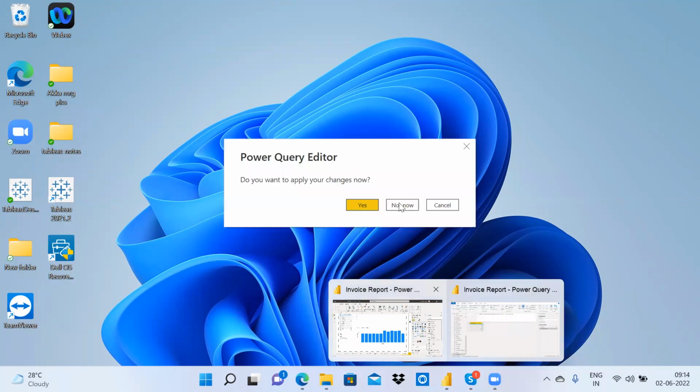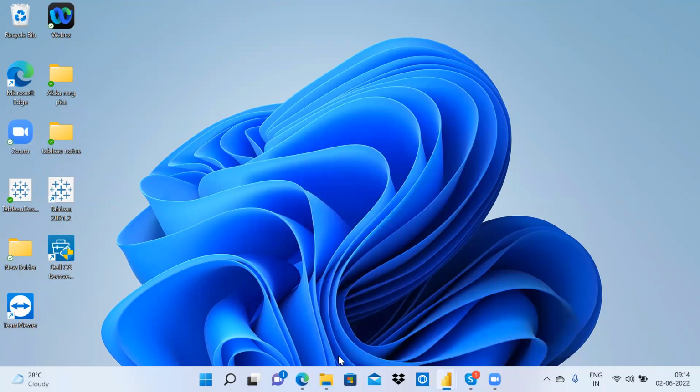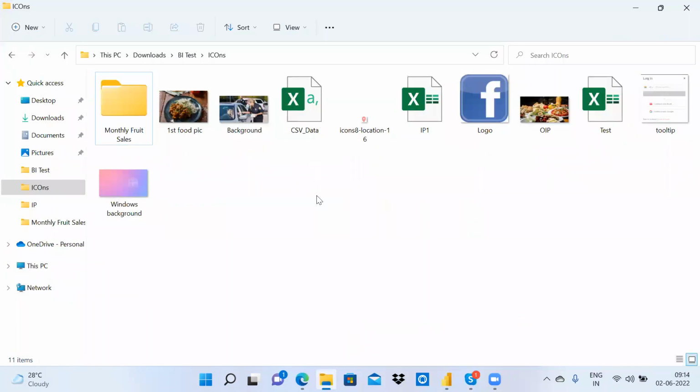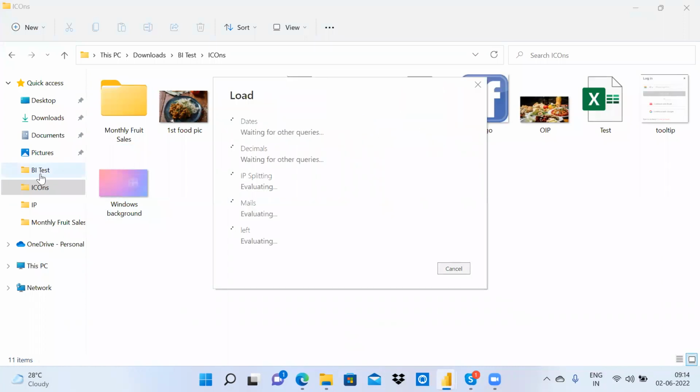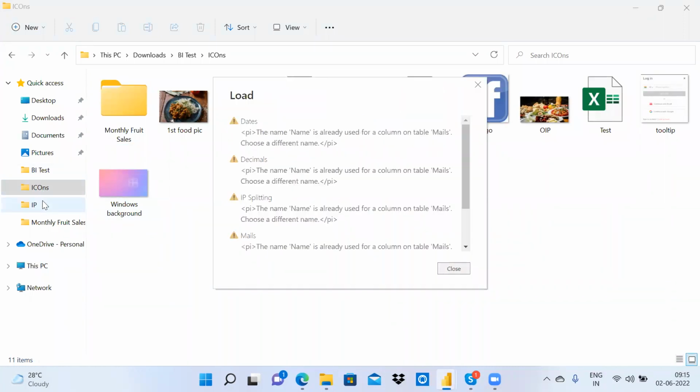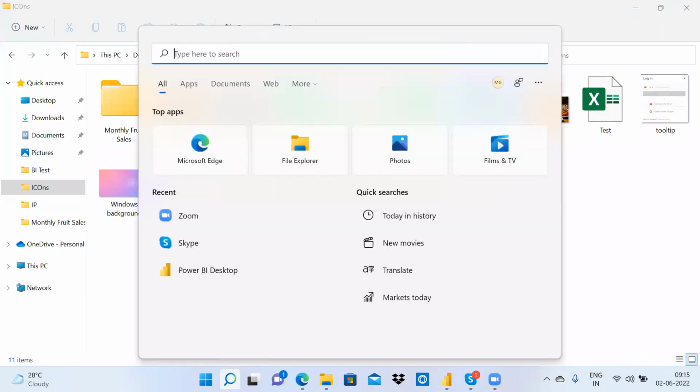Right. So yesterday, what we saw was getting a source as a folder, and also how to migrate, so how to change the source for the same file type.